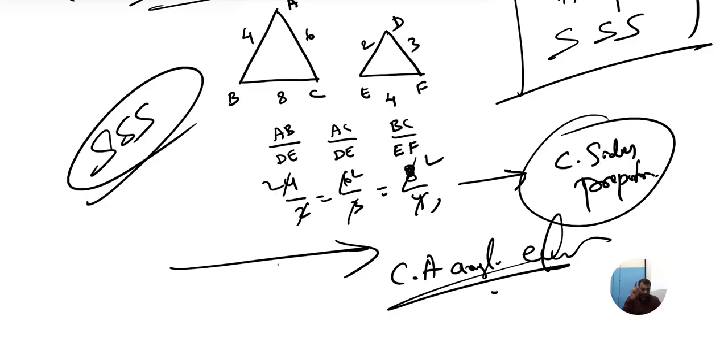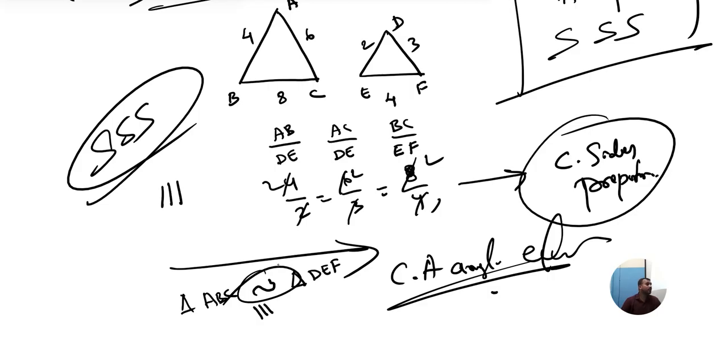Corresponding angles are equal. So directly we can tell that therefore triangle ABC is similar to triangle DEF. See children, this is the symbol of similar. Sometimes we use these three straight lines also, which is also similar. But usually we use this symbol. Don't get confused. Any doubts?